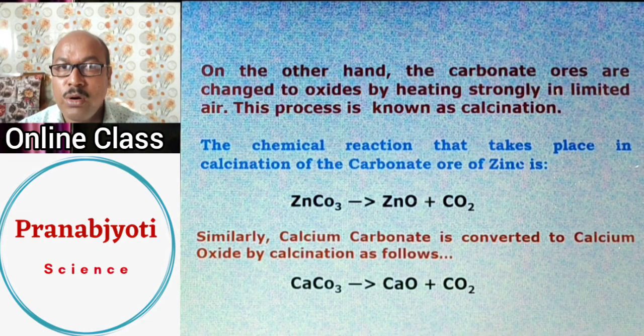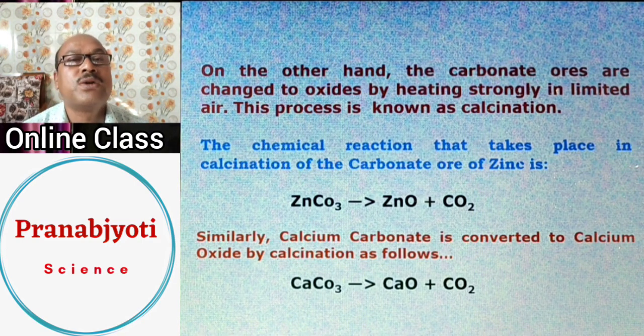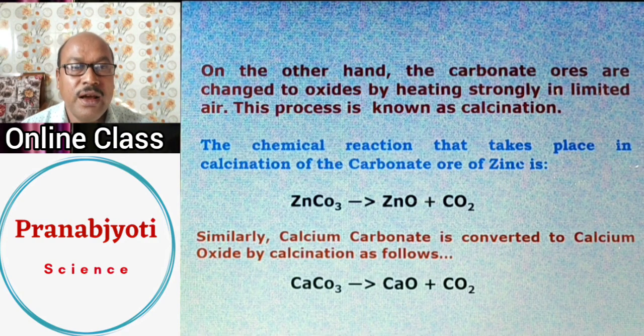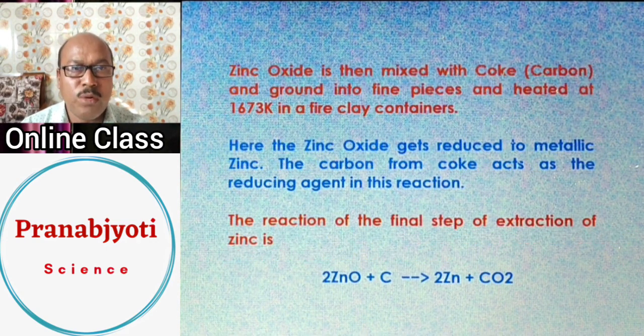You can see examples like zinc carbonate, calamine. This is a carbonate ore of zinc, and if you heat it strongly, it will get converted to ZnO, zinc oxide, plus carbon dioxide. Another example is calcium carbonate, limestone. This is the ore of calcium, and if you heat calcium carbonate, CaCO3, strongly in the absence of air, it will get converted to calcium oxide and carbon dioxide. This is how scientists convert sulfide and carbonate ores to oxide form.